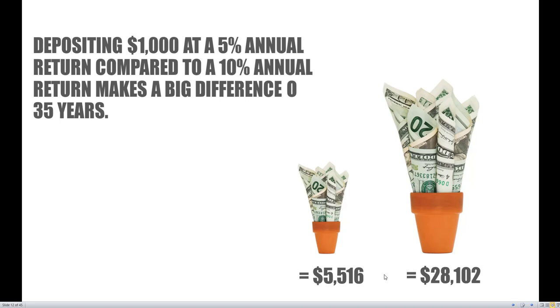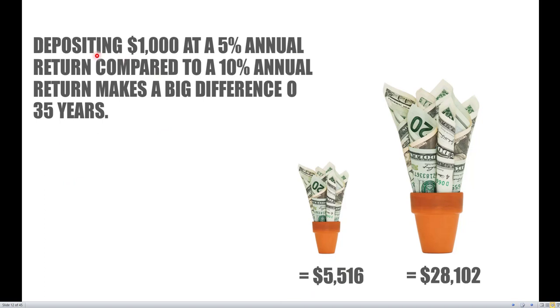So suppose that you have $1,000, you're very, very happy, you have money, and you're deciding to put it into a bank that gives you a 5% annual return, or you're deciding to put it into the stock market, which will give you a 10% annual return. So if you take this $1,000 and you put it into your bank, that gives you 5% annual return and 5% compound interest. At the end of 35 years, you're going to have $5,516. That's going to be a very, very big amount. You say, hey, I've more than 5 times multiplied my money, so that's going to be a very, very good result for me at the end of 35 years.